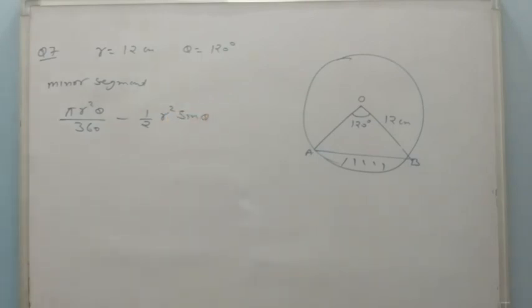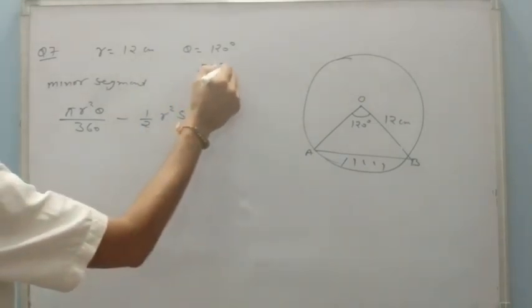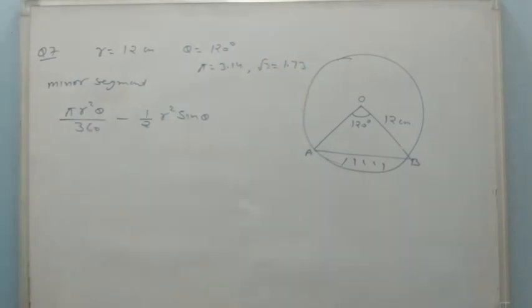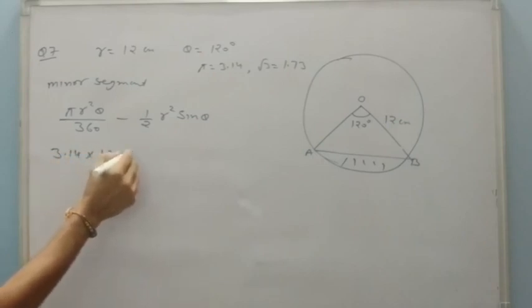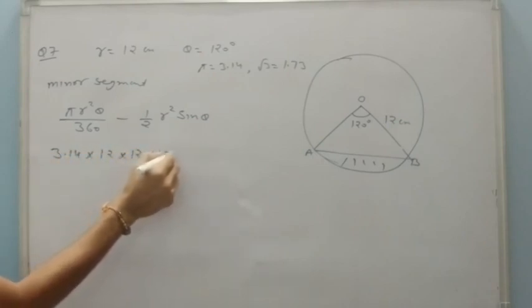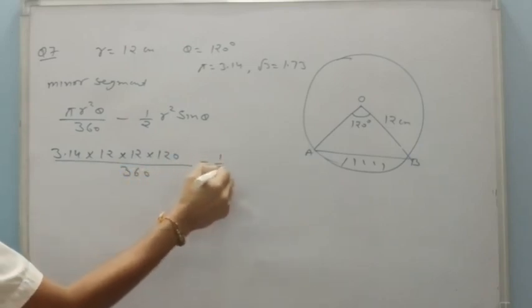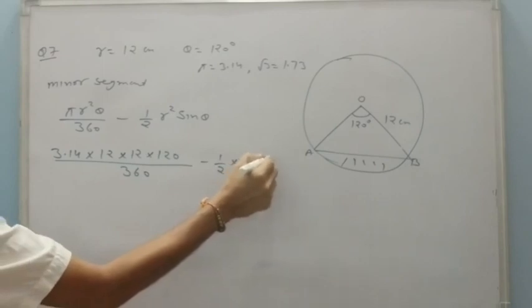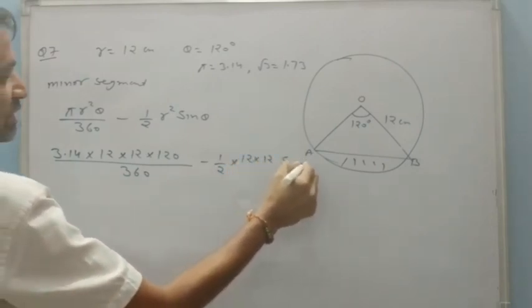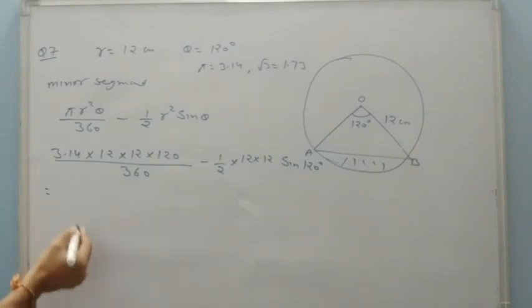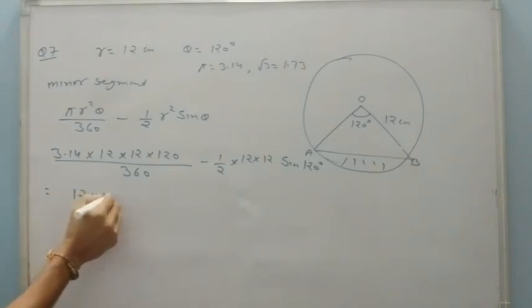Here already given that we have to take pi as 3.14 and root 3 is equals to 1.73. So again that is 3.14, 12, theta is 120 upon 360 minus 1 upon 2, again 12 sine 120 degree. Here you can see again 12 is common out. So 12 and 12 common out.